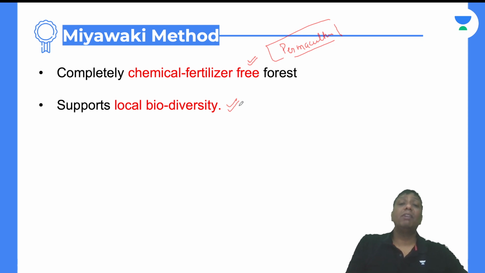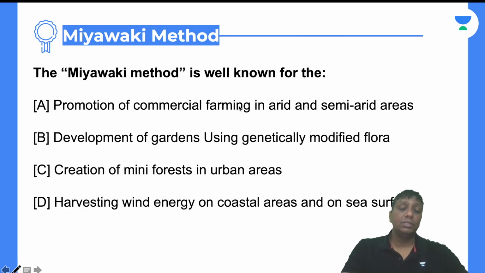So this is the Miyawaki method, and it is very, very important for your paper. It may even be a good question in your Mains examination. So I brought this here in this PDF for PPT purposes. You people can follow this on the Telegram channel and all. Here is a UPSC-type question: Miyawaki method is well known for the promotion of commercial farming in arid and semi-arid areas, development of gardens using genetically modified flora, creation of mini forests in urban areas, harvesting wind energy on coastal areas and on sea surfaces. So kindly give me the answer in the comment box.